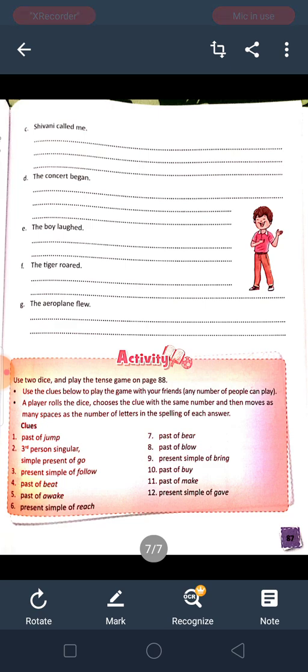Okay, the last two you will do by yourself, and in our next class I will send the PDF because I have told everything. So you will do it by yourself in the book only. No need to do it in the copy. And next day what I give, you have to do in the copy.